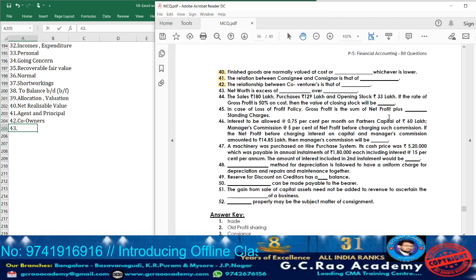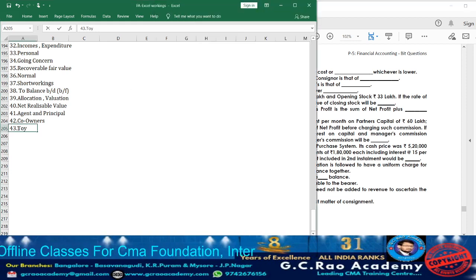Now moving on to question 43. Net worth is the excess of dash over dash. Net worth is the difference between what? Total assets and total liabilities. So take down total assets, total liabilities. If we find the difference, we are going to obtain net worth.